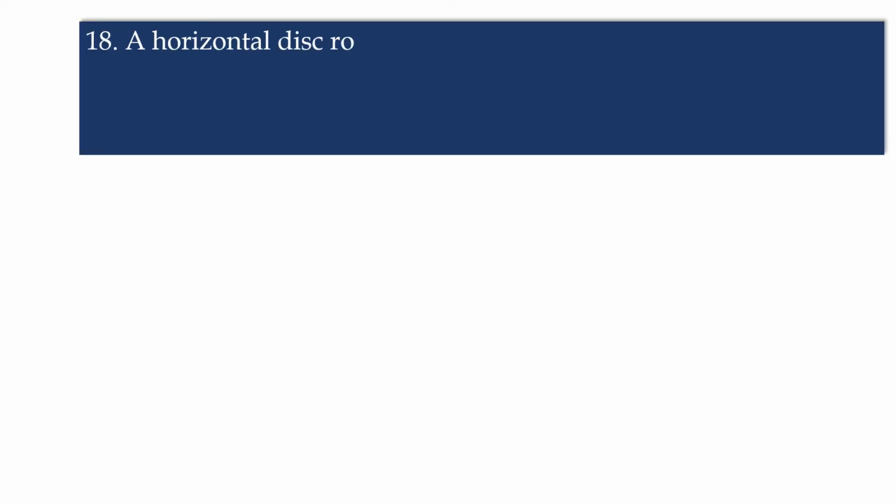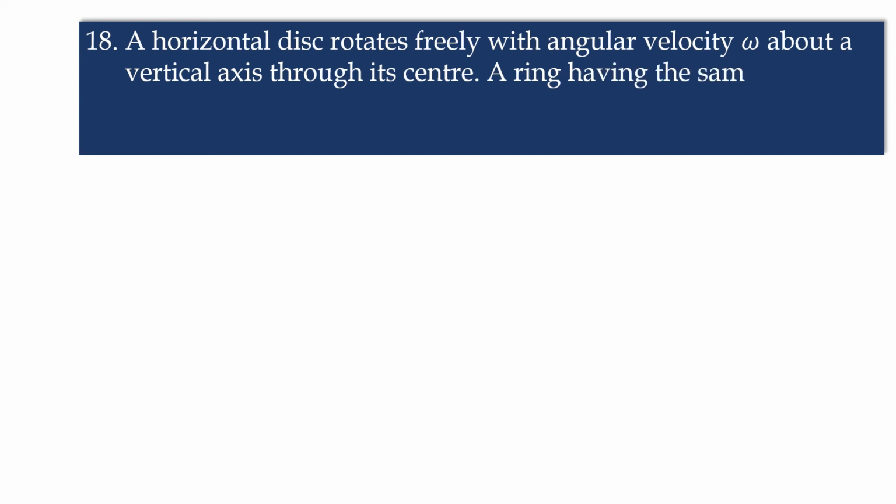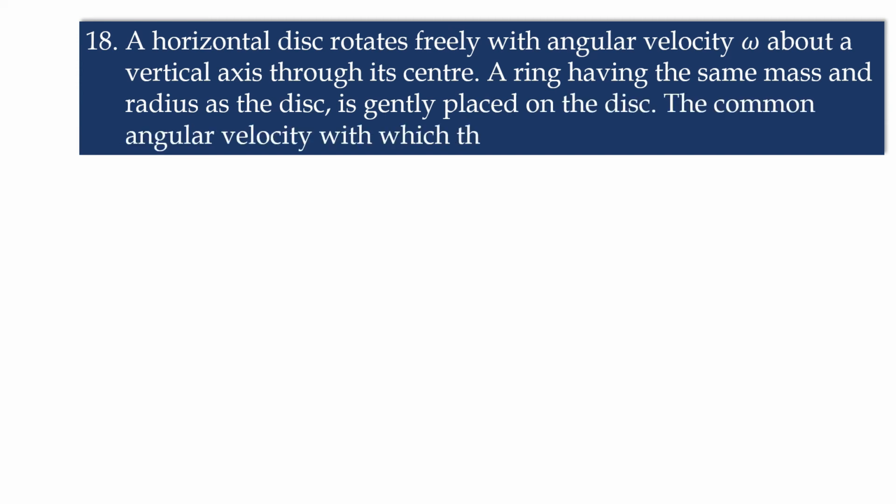A horizontal disk rotates freely with angular velocity omega about a vertical axis through its center. A ring having the same mass and radius as the disk is gently placed on the disk. The common angular velocity with which the two rotate will be. Now let us go to the solution.